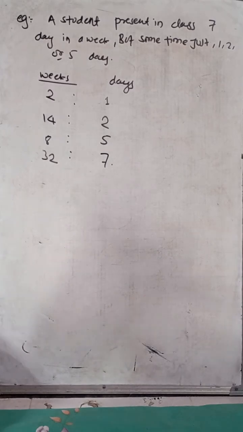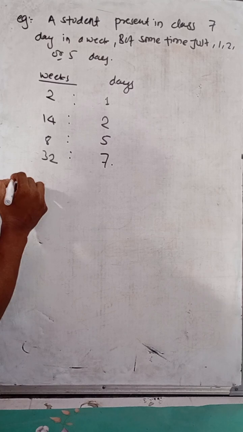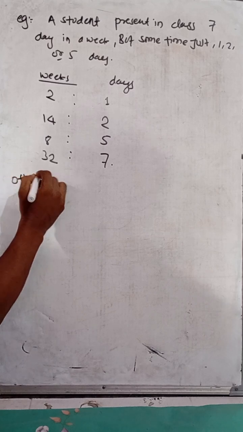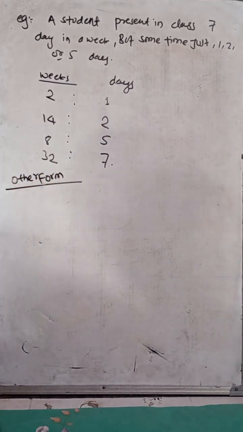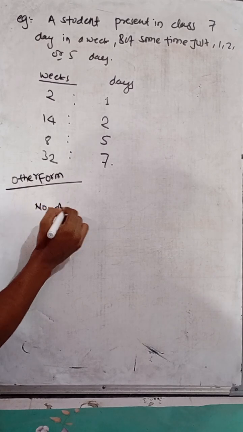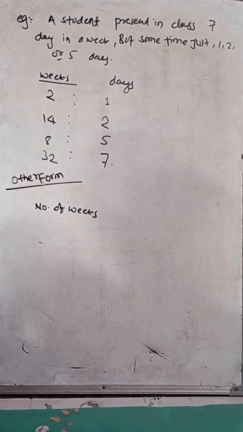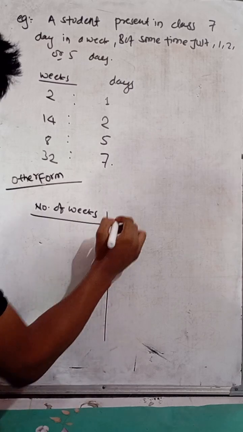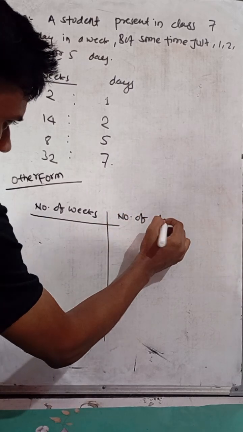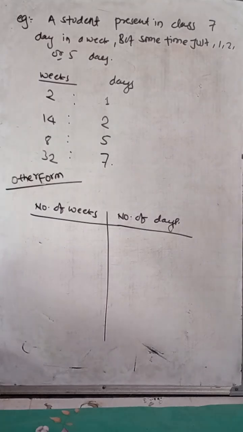And let's write this scenario in another form.